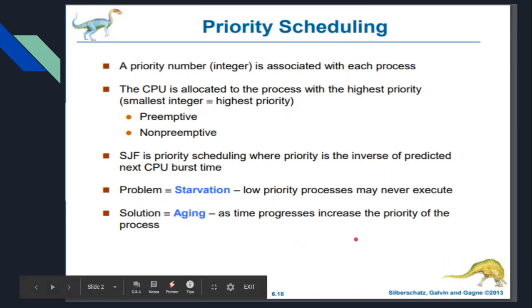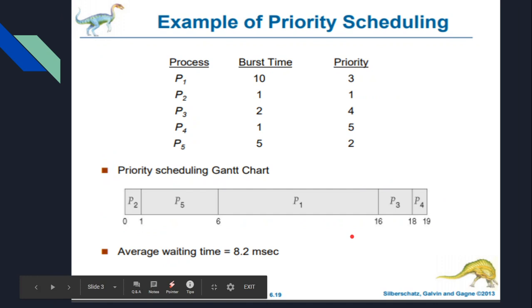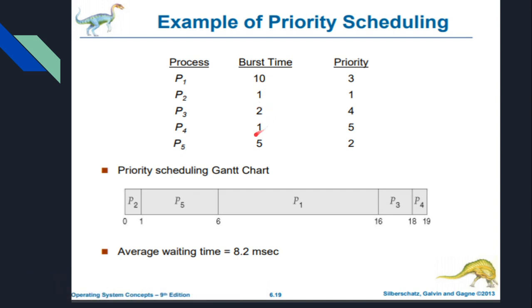Let us see an example of how priority scheduling works. Here there are 5 processes, and the burst times are given as 10, 1, 2, 1 and 5, and the priorities are given as 3, 1, 4, 5 and 2. As we know, the Gantt chart gives the burst time of the processes in the order considered for the particular algorithm.